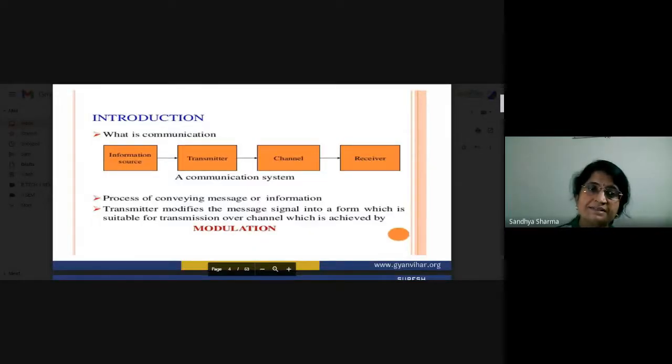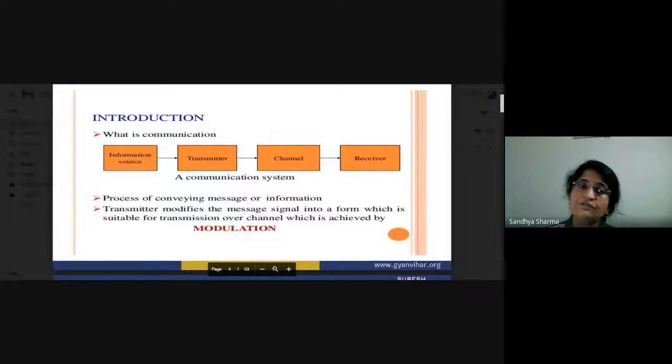Information can be in the form of audio signals, video signals, text signals, or temperature, humidity, any type of data you have to transmit, and you can transmit it by using the communication system. Can this data be directly transmitted? No. First of all, you have to convert these physical quantities into electrical signals, because our transmitters are only capable of working with electrical signals.